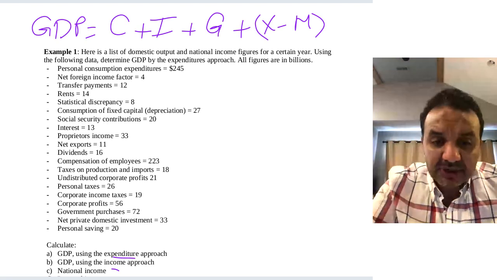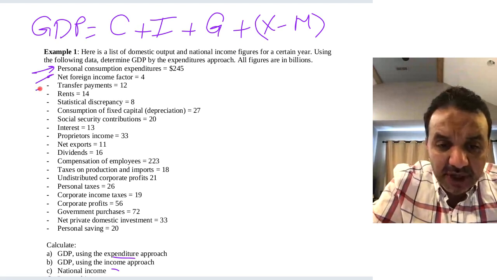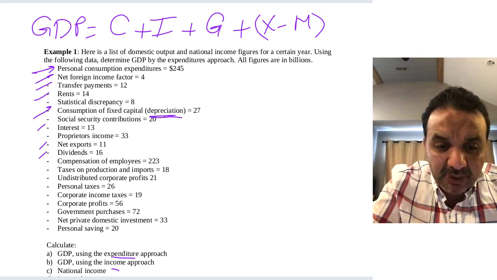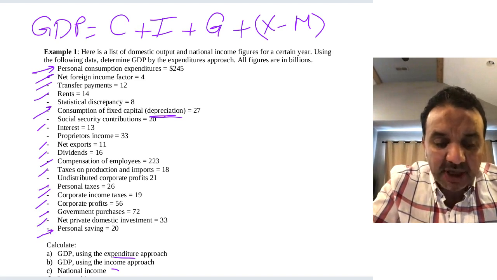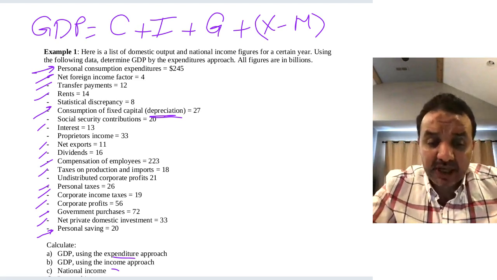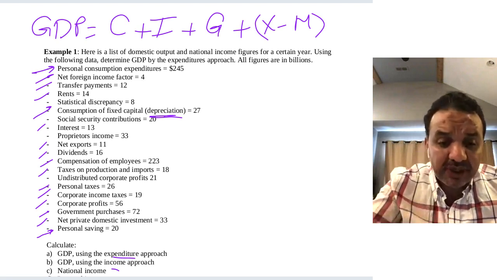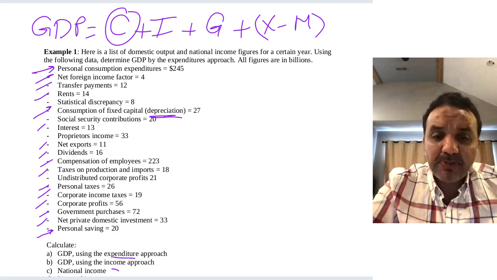So the consumption expenditure, as you can see, here I'm giving data on personal consumption expenditure, net foreign income factor, transfer payments, rent, consumption of fixed capital, this is depreciation, social security, interest, exports, dividends, compensation of employees, taxes, personal taxes, corporate income taxes, corporate profit, government purchases, net private domestic investment, and personal saving. From all these different accounts, you're not going to use all of them, but only whatever you need. So let's find first which one of these accounts is C, which is the personal consumption